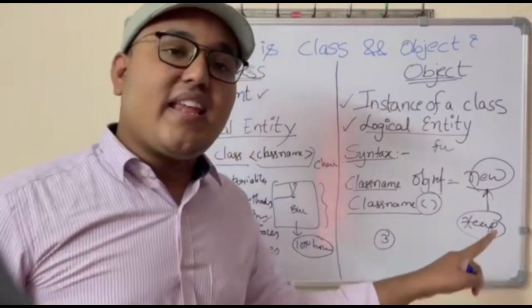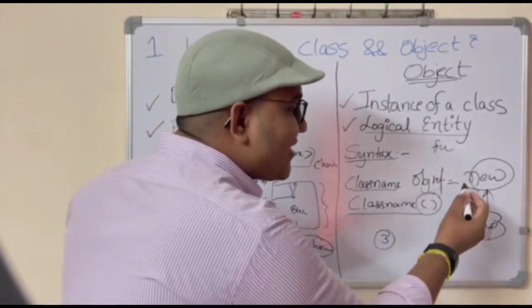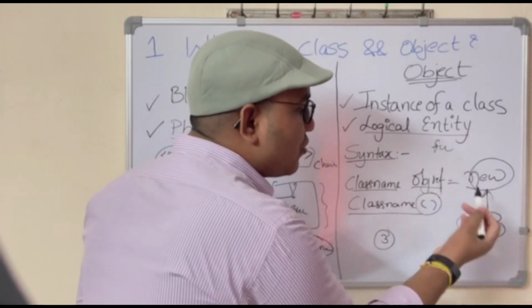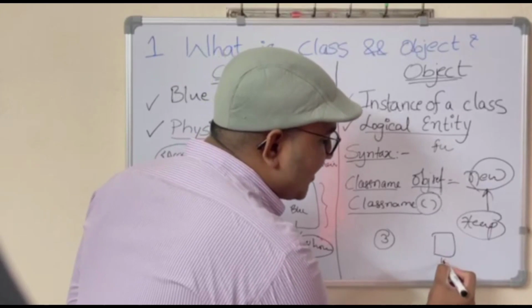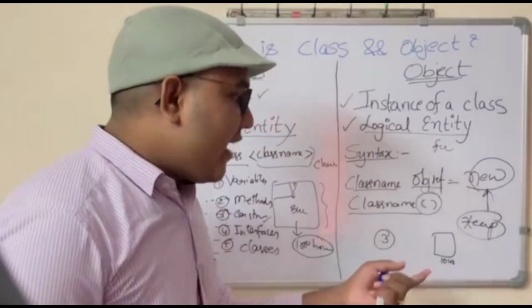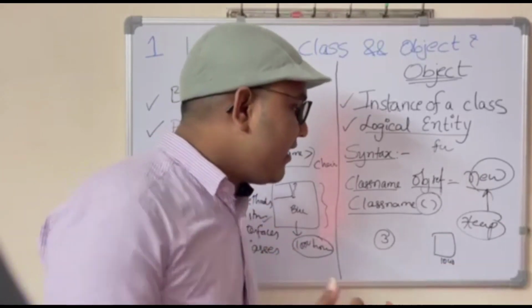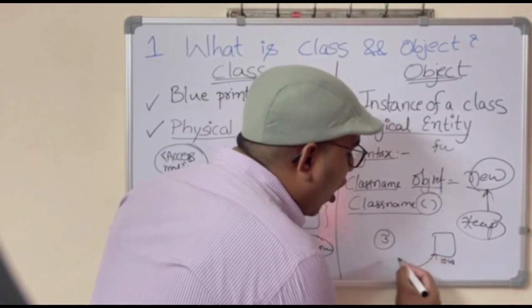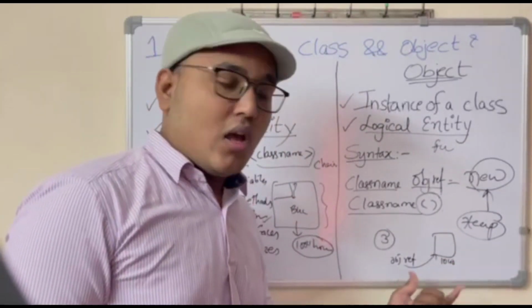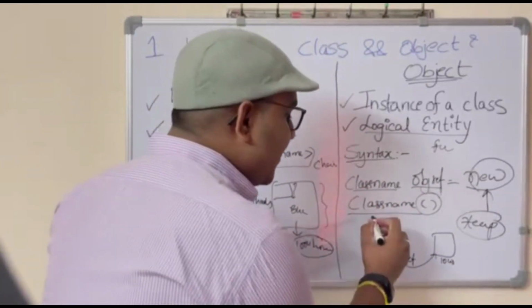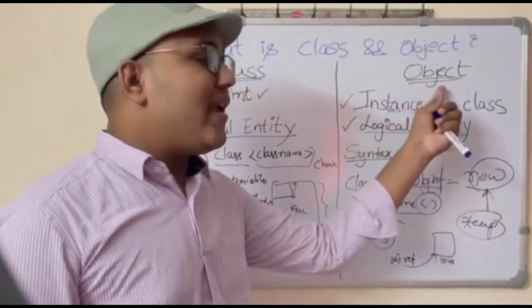Okay, now after the creation of memory, what it will do is it will assign that object reference to the allocated memory. Let's say this is an object, and if this address is 1040, if some memory is created in the heap memory, then we will assign this object reference to that particular object. This is the second step, and the third step is calling of the constructor. So these 3 things will happen while we create an object.